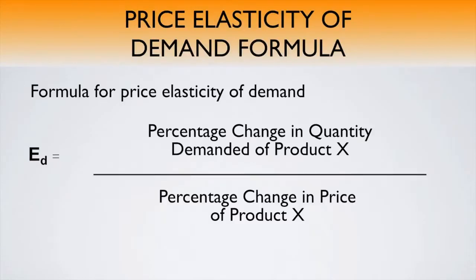The quantitative measure of elasticity is shown in this equation, where the coefficient for the elasticity of demand, shown by E with a subscript D for elasticity of demand, is equal to the percent change in quantity divided by the percent change in price. Here the numerator identifies how much more or how much less of a certain product consumers will buy given a price change shown in the denominator.